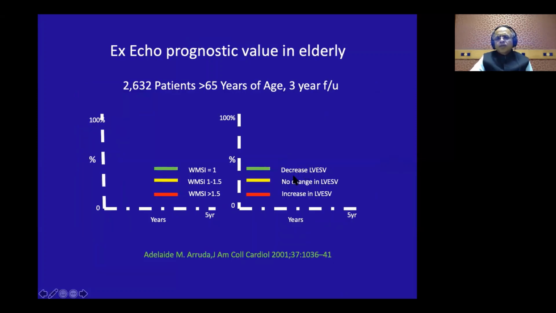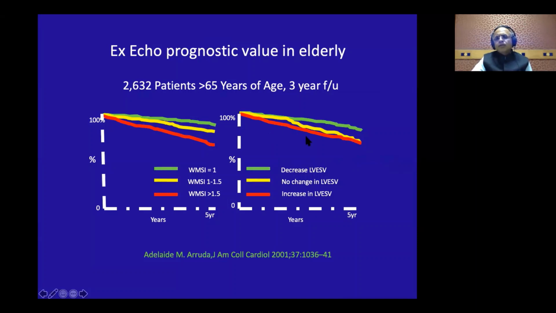Now you would ask, what is the importance of this end systolic volume dilatation? Now this is a study of people about 65 years. What they found is that in those patients on stress echo, if the end systolic volume decreased, this is their event-free survival. If there was no change in end systolic volume, their event-free survival was lower, and if they had an increase in the end systolic volume, the event-free survival decreased further. So that means just the end systolic volume not reducing itself also puts you at a higher risk.